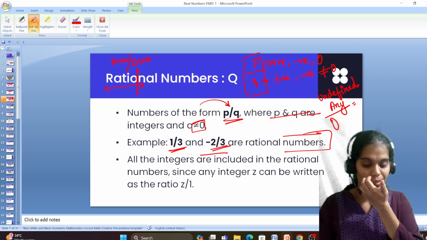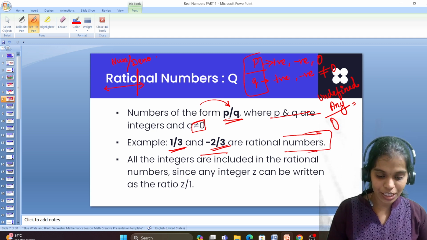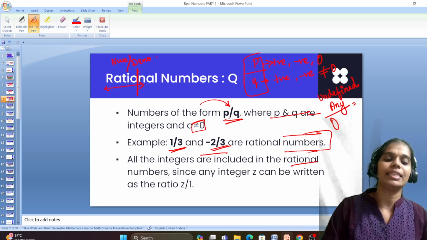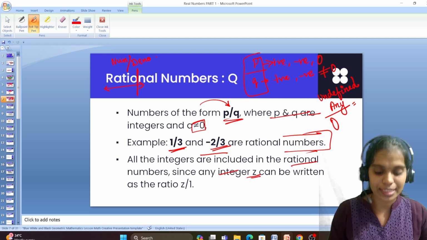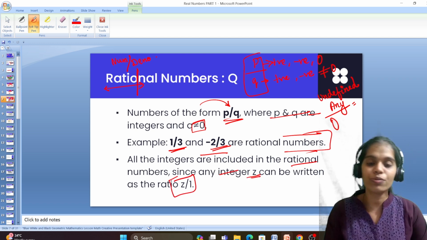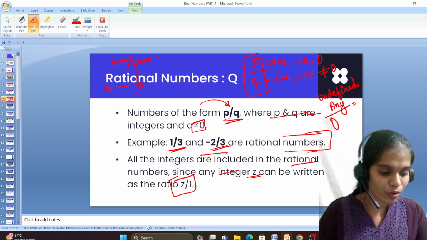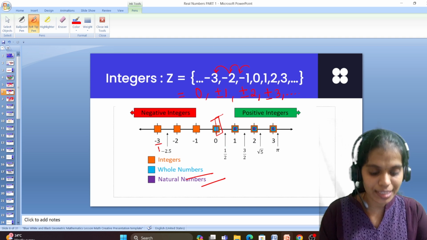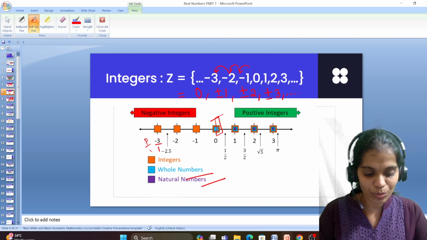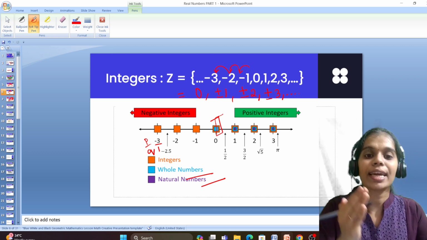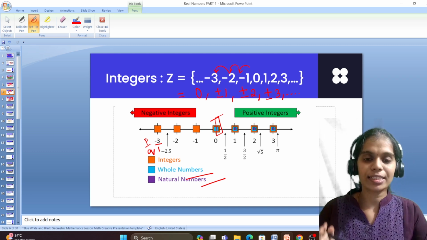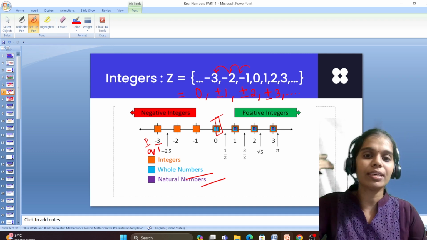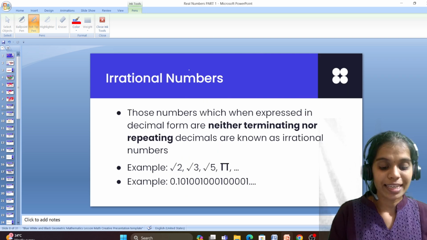Next, all integers are included in the rational numbers. Every integer can be placed in the rational numbers. An integer z can be written as the ratio z by 1. Very simple. For example, we can take the number line from the previous slide. I can write -3 as -3 by 1. Now see, it is in the form of P by Q, right? So every integer can be represented as a rational number, because if nothing is there, it is divided by 1, which means it can be a rational number. Hope it is clear.